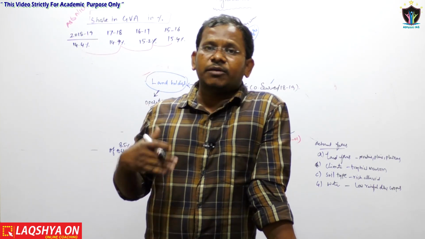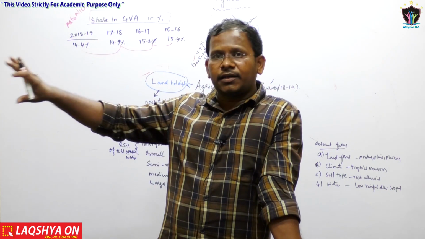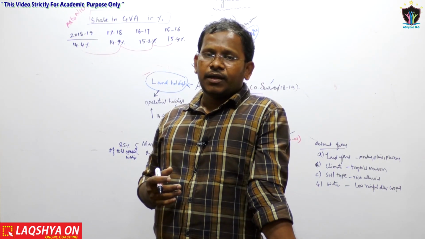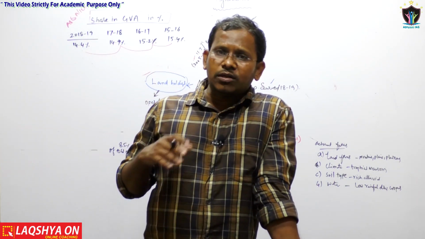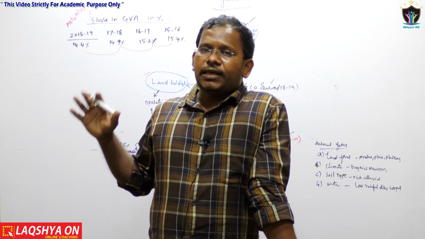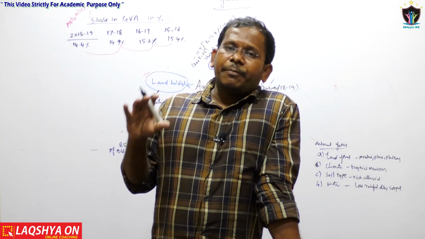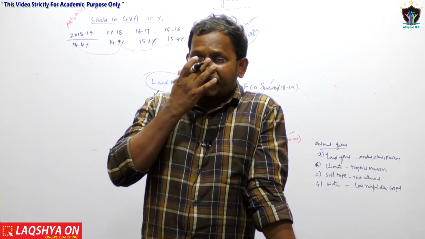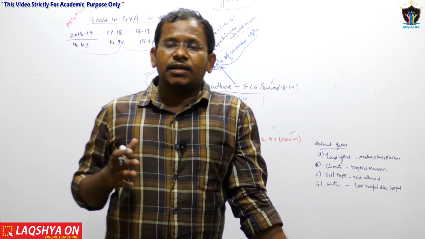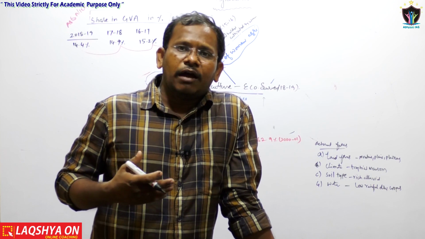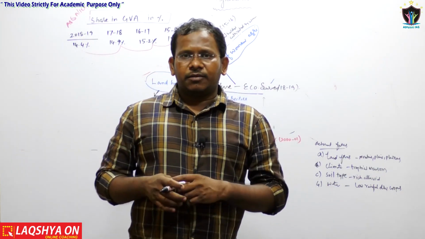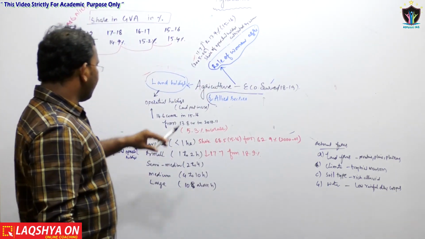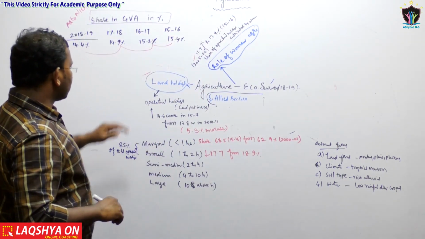The utilization of fertilizers, we have a separate topic on. The utilization of pesticides in the agriculture and allied sectors also depends on the operational land holdings. That is the reason why analysis of the operational land holdings is very important to analyze the agriculture sector of the economy. Now let us go through the operational land holdings.